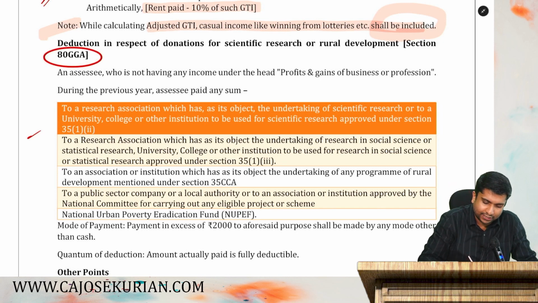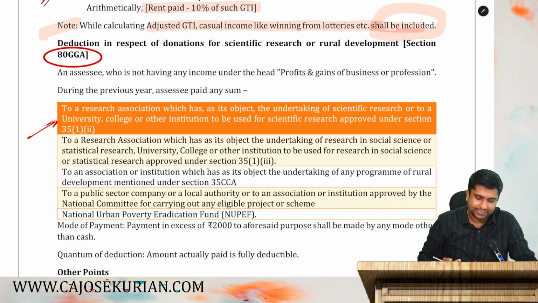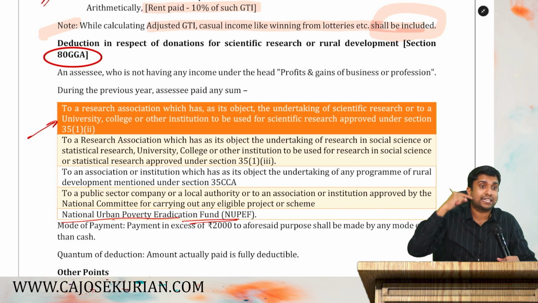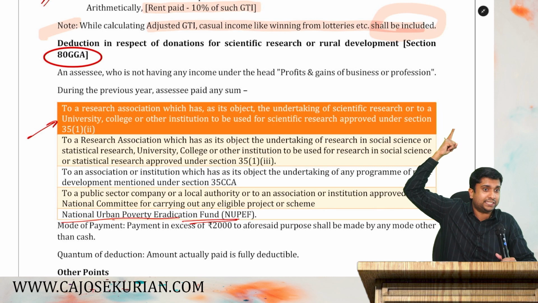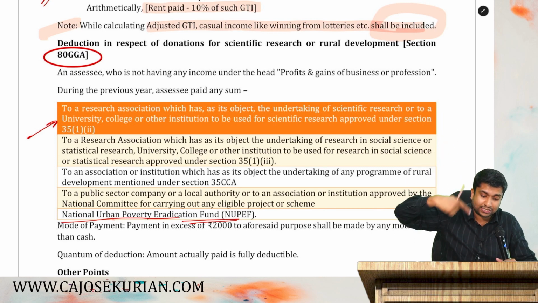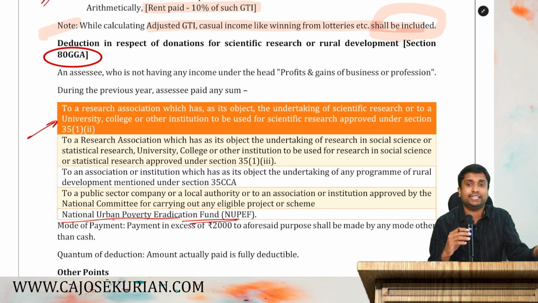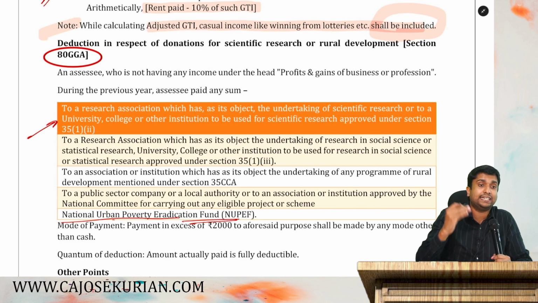Number one, for that approved institution, if I give any donation, I can claim 80GGA deduction. Then number two, say I am giving any donation to the National Urban Poverty Eradication Fund. Hope you remember that, 35CCA under PGBP. Say I'm a person who does not have PGBP income and I'm contributing to the National Urban Poverty Eradication Fund. I will get a deduction under 80GGA. Salaried persons who make all these contributions will get a deduction under 80GGA.